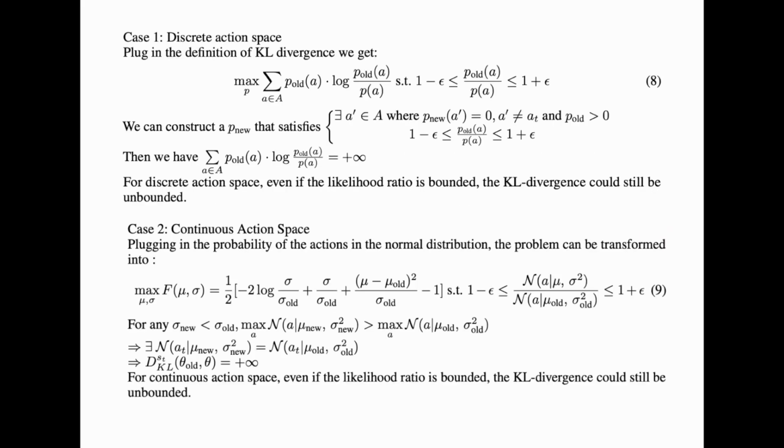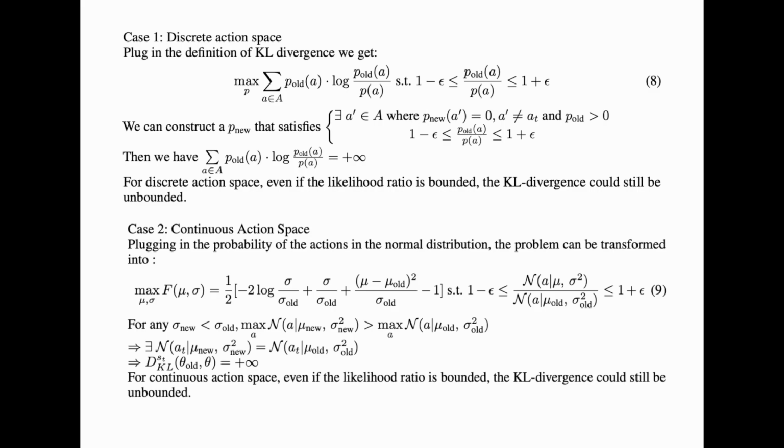So for case number 1, the discrete action space, we can simply plug in the definition of KL divergence from the previous basic notation page. We can construct a new probability distribution such that there exists an action a+ whose probability in the new policy is 0, but its old probability is greater than 0, meaning that this action may have a negative advantage.